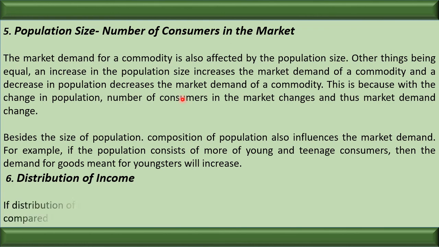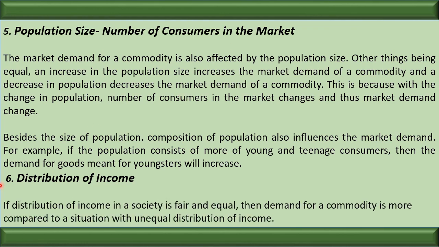Next is distribution of income. If there is an equal distribution of income, then the market demand is more, and if there is an unequal distribution of income, then the market demand is less. What does it mean? It means that if there is an equal distribution of income, more and more people are in a position to demand the commodity. So the market demand will increase.